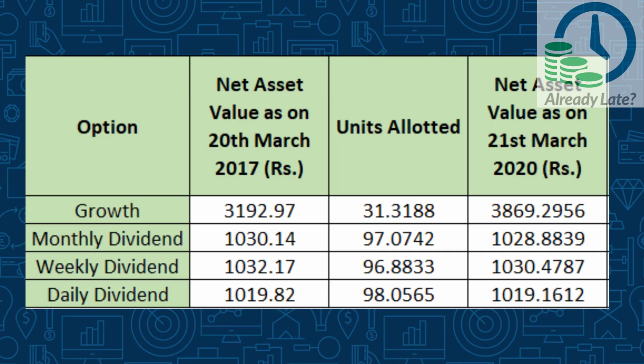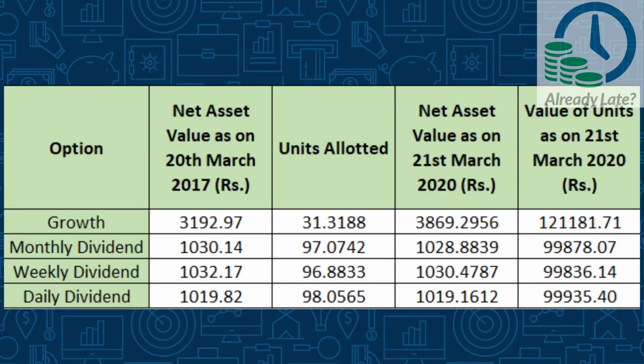Now, let us say we decide to sell this investment on 21st March 2020, exactly 3 years later. The net asset value per unit on 21st March is as shown on the table right now. The current value of investment can be easily arrived at by multiplying the number of units that you had received by the value of every unit on 21st March. By multiplying, we get these values that you see now.